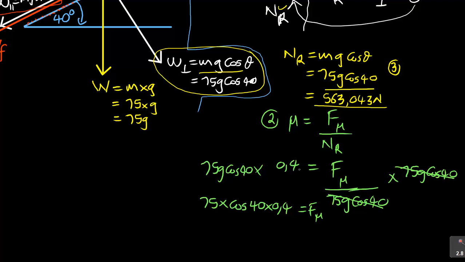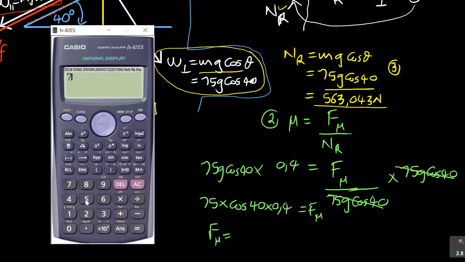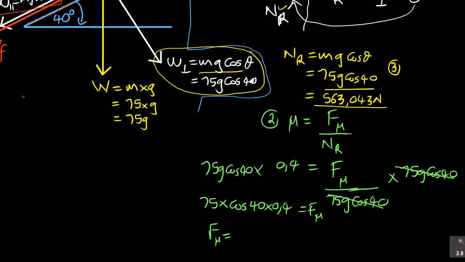Okay, so now the F mu here will become, use again the calculator, which is 75 G. I think there is a G there. That's why now if you make errors, I think so. In actual fact, you can, if you want to, use that simplified one, which is the 563.